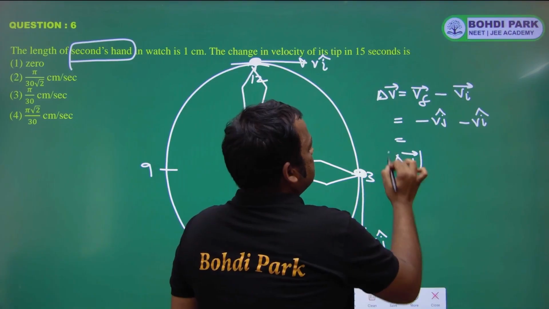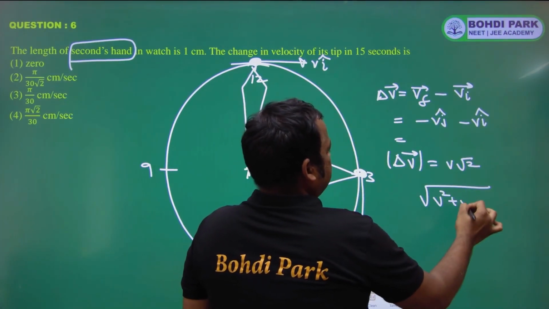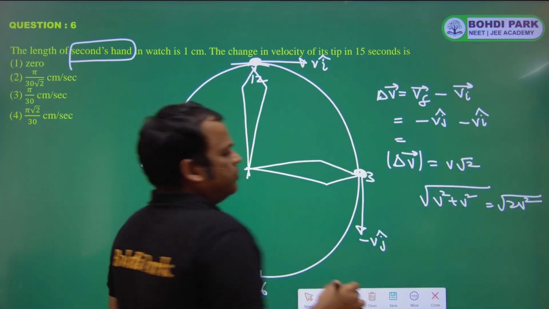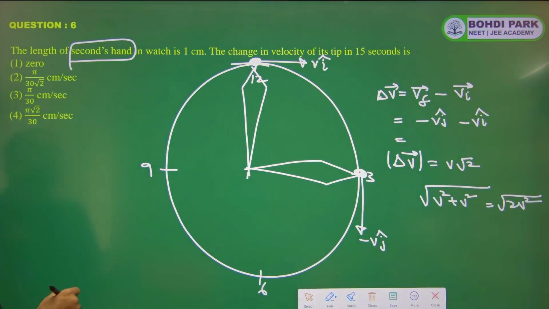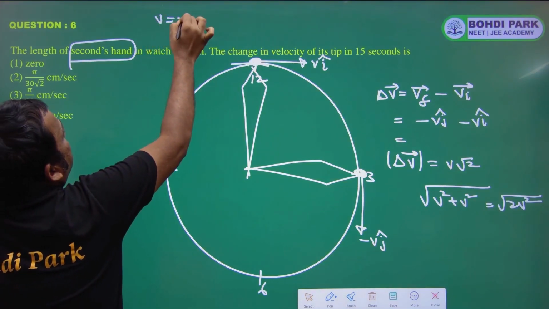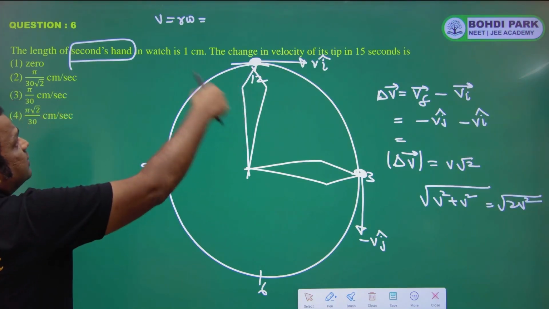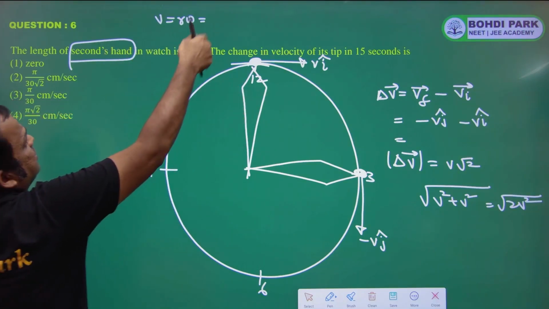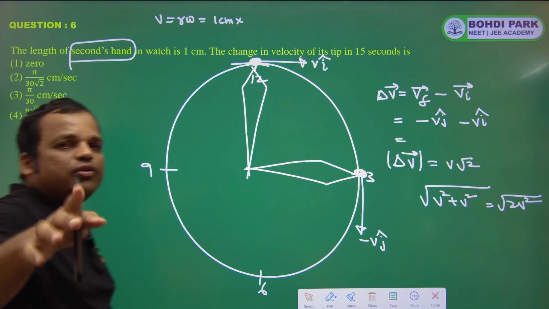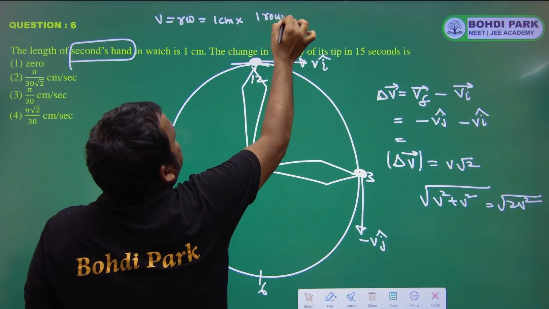So change in velocity magnitude is equal to, using this formula, square root of v square plus v square. So square root of 2v square. So v root 2. Now what is the v? V is equal to r omega. So r means the radius. So radius means the length. Length of this second hand is 1 centimeter. And omega, the value of omega is 1 round per minute.